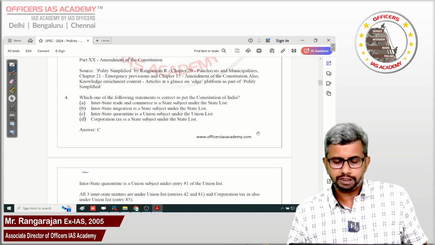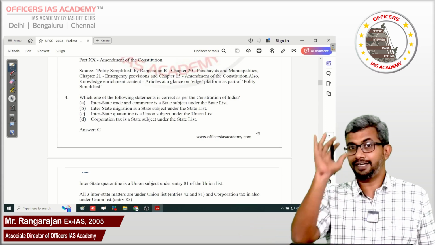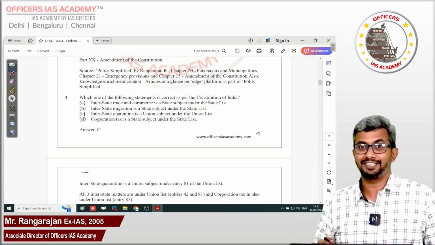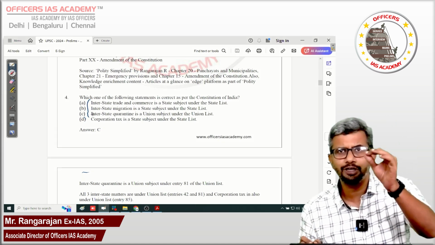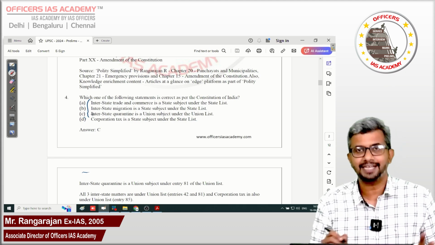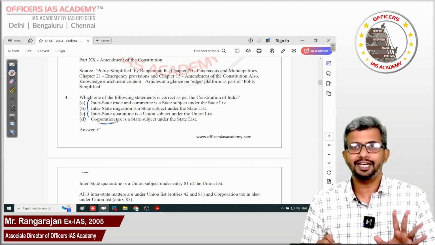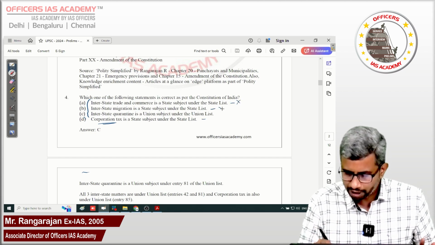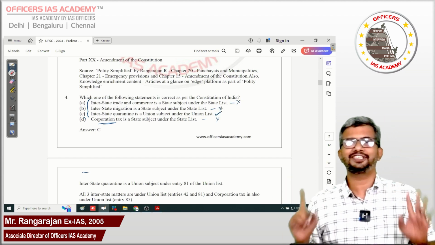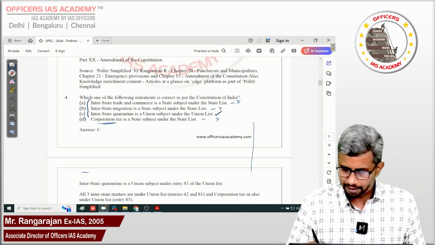Which one of the following statements is correct as per the Constitution of India? Now, this is a slightly tricky question, but straightforward in that sense. Interstate, everything is in the Union List. And corporation tax is a direct tax. Direct tax is also in the Union List. So if you look at it, these 3 mention the State List. The only one which mentions the Union List is option C. And I have given you the entry numbers also here where they are mentioned.